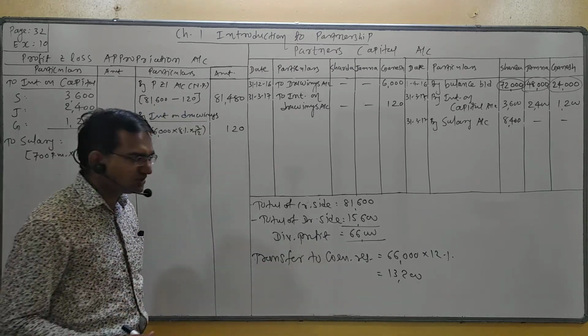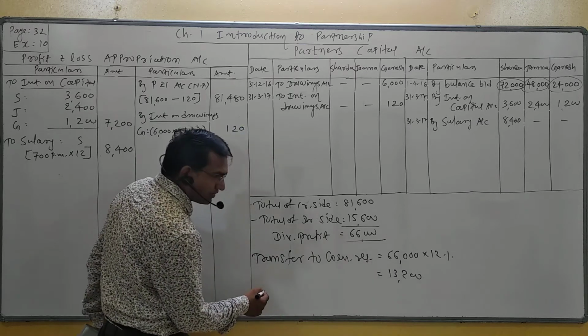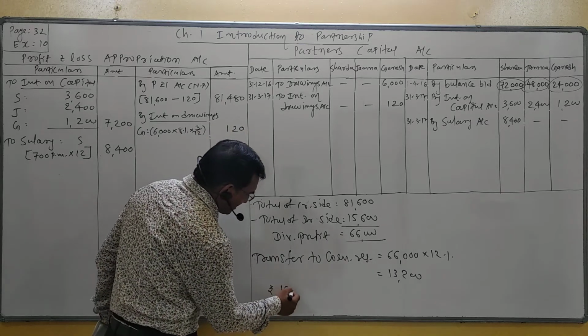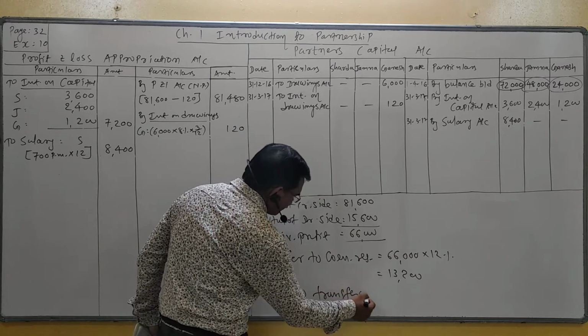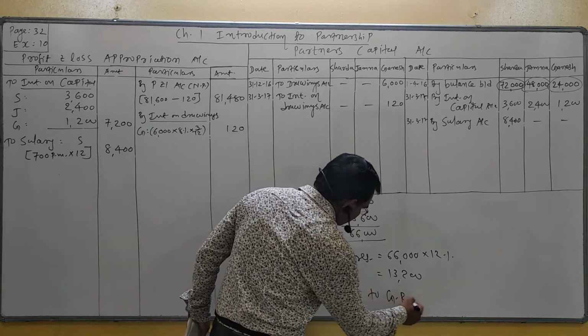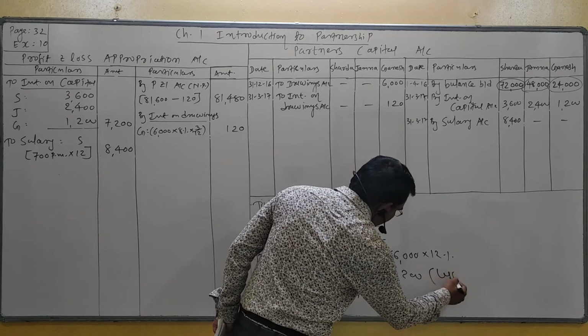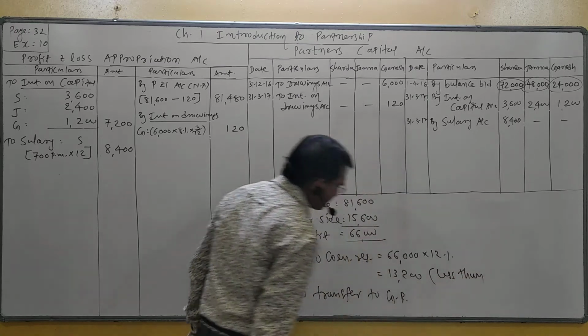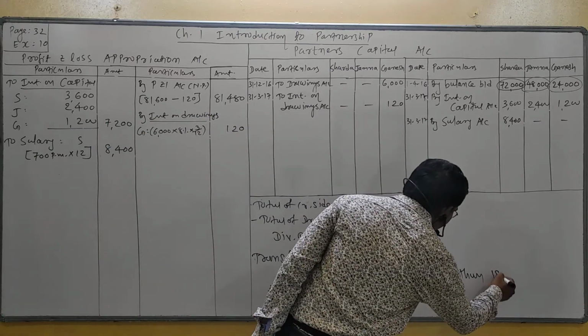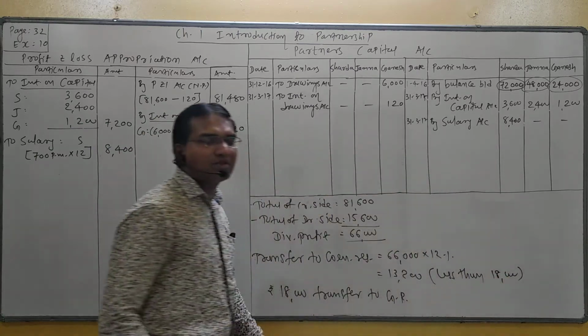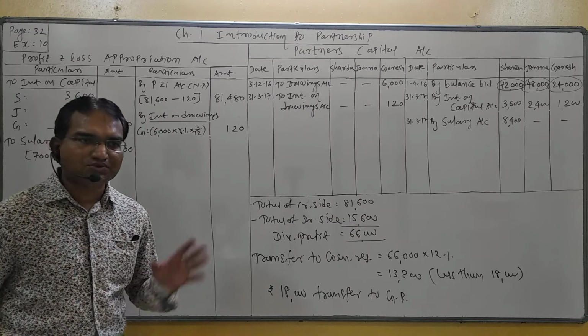So as per condition, finally rupees 18,000 is transferred to general reserve, because 13,200 is less than 18,000. Understand? So how much is transferred to general reserve? 18,000.